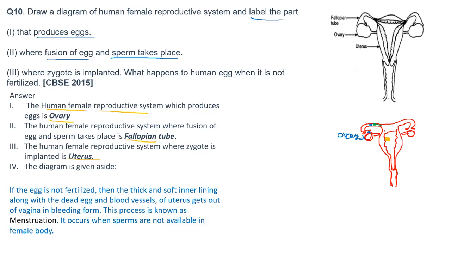And what will happen to the human egg when it is not fertilized? So we know that when the human egg is not fertilized, then the thick and soft inner lining will come out, and with that blood will also come out, mucus will also come out, and the dead egg will also come out. This process is known as menstruation. It occurs when sperms are not available in the female body, and it comes out in bleeding form.